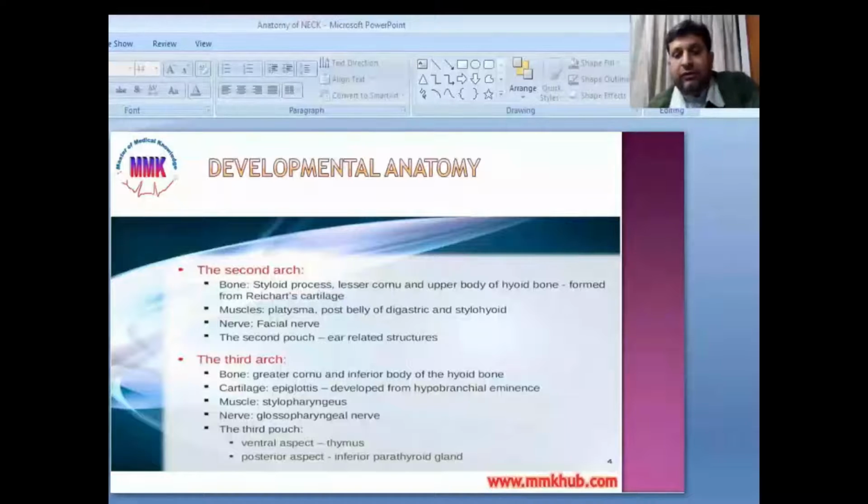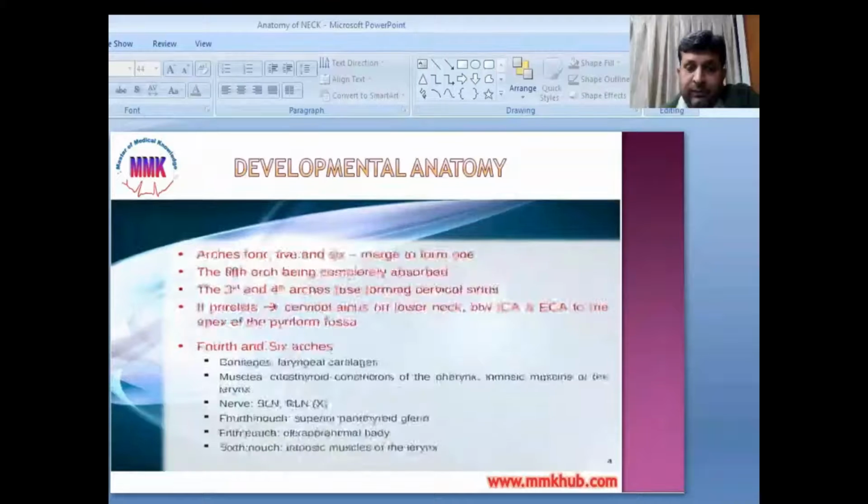Third arch. The bones of the third arch include the greater cornu and lower body of the hyoid bone. Cartilage includes the epiglottis, and the muscle is the stylopharyngeus muscle. The nerve of the third arch is the glossopharyngeal nerve, and the third branchial pouch, its ventral aspect, gives rise to the thymus, and the posterior aspect gives rise to the inferior parathyroid gland. These are the first and second arches.